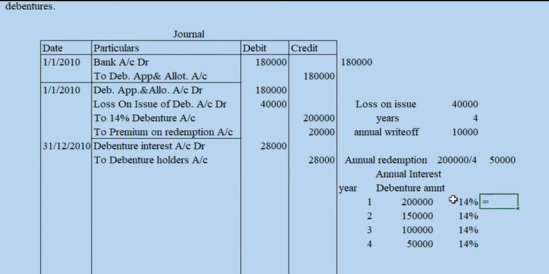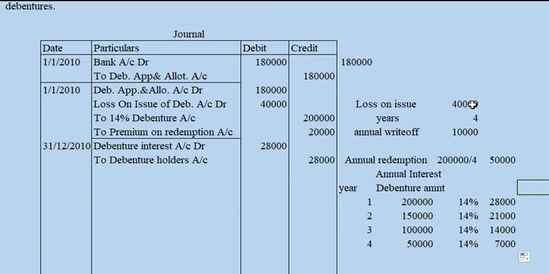So the answer will be: first year 28,000, second year 21,000, then 14,000, then 7,000. So here is the case of interest.